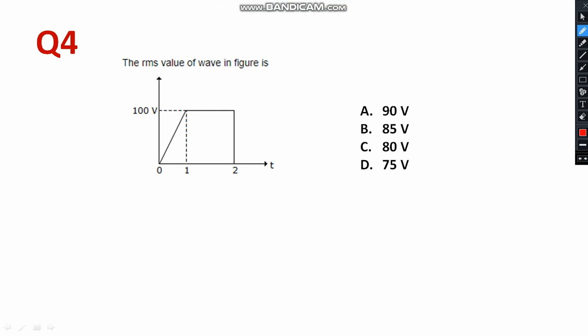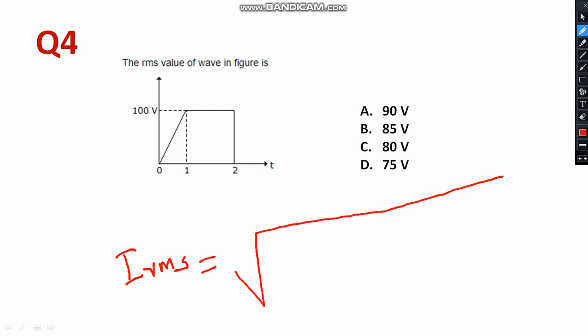First of all, you can write the formula I RMS equal to square root of half into integral 0 to 1. This will be a straight line, that will be 100t. y is equal to mx plus c, you know, right?